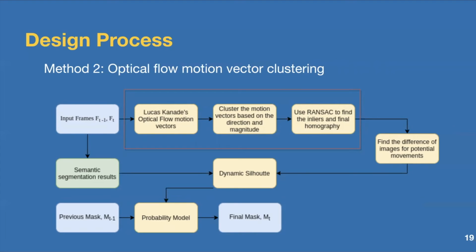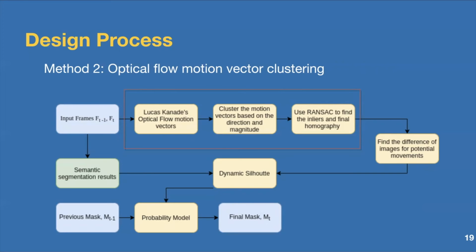Method 2. In method 2, we tried an optical flow based method to find the dynamic mask. At first, we extracted good key features from the present image and tracked these points in the successive images using the Lucas-Kanade optical flow method. After finding the corresponding key points in the successive images, we calculated the motion vectors with respect to the previous images.